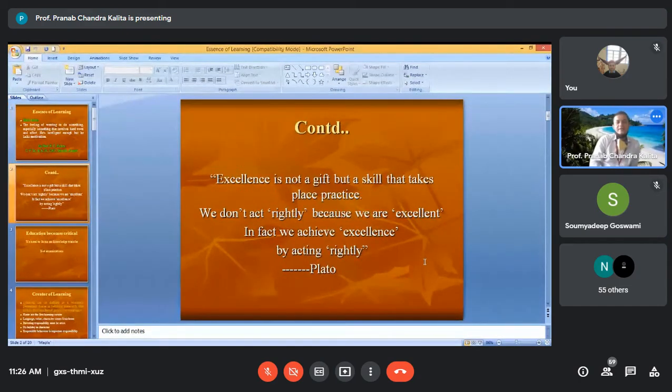Plato says, excellence is not a gift, but a skill that takes practice. We do not act rightly because we are excellent. In fact, we achieve excellence by acting rightly. Plato.